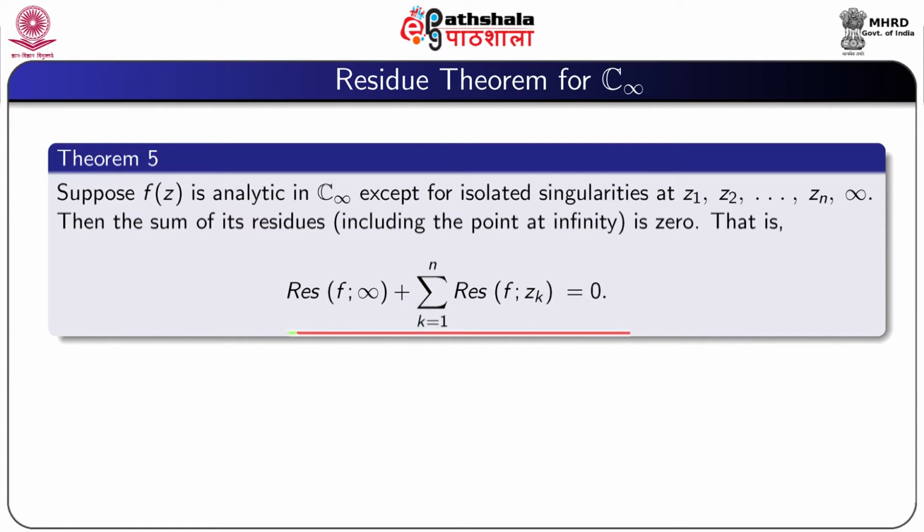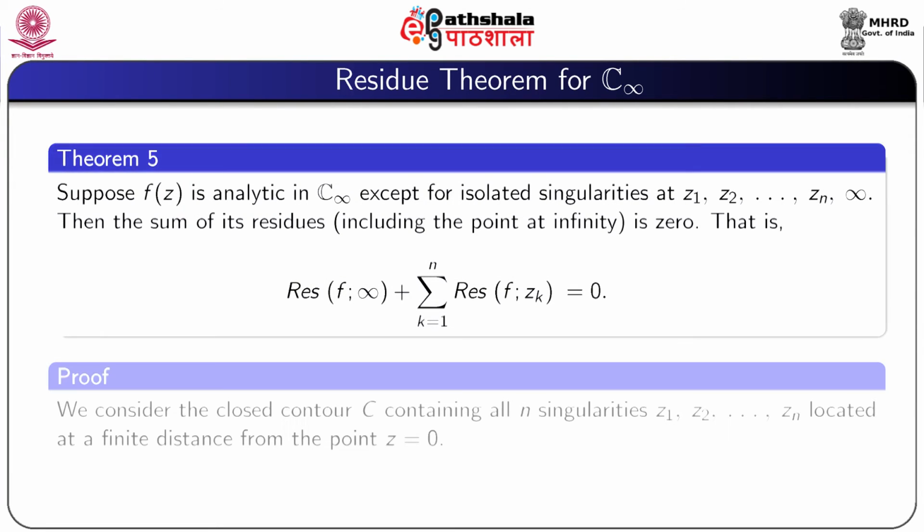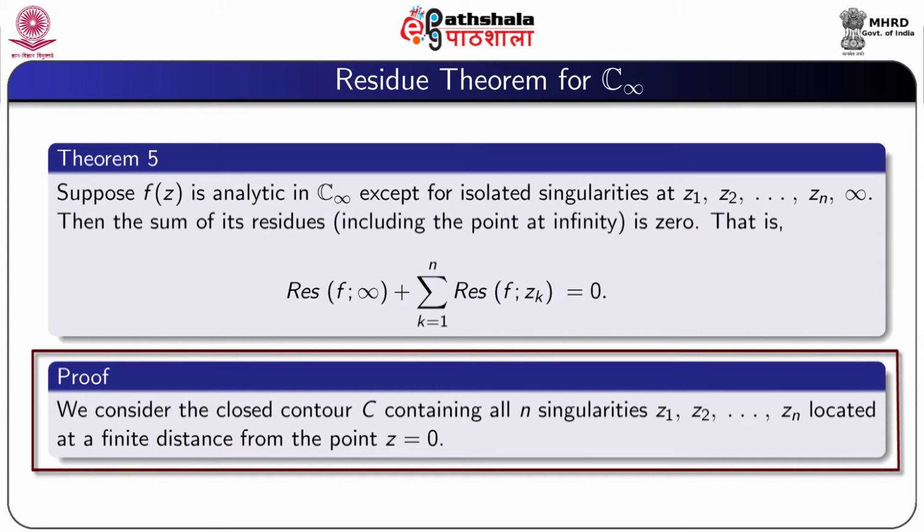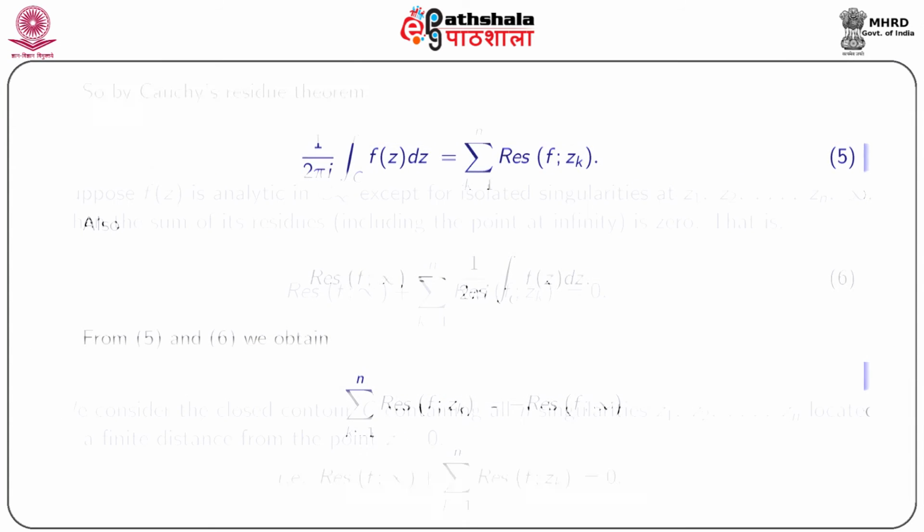That is, residue of f at infinity plus summation k equal to 1 to n residue of f at zk is equal to 0. So, proof: we consider the closed contour C containing all n singularities z1, z2, ..., zn located at a finite distance from the point z equal to 0.